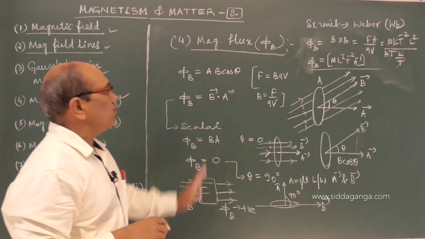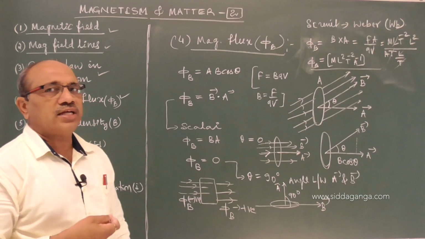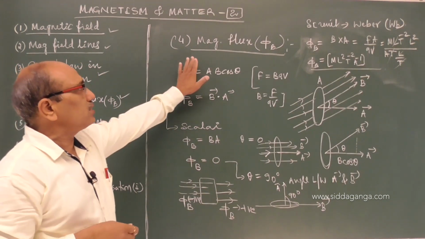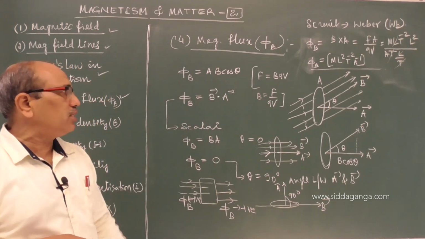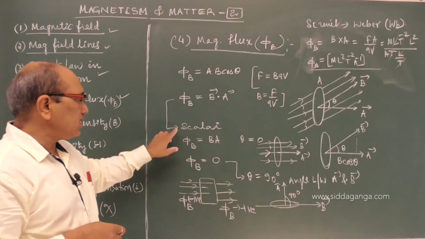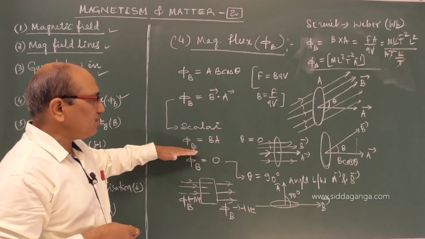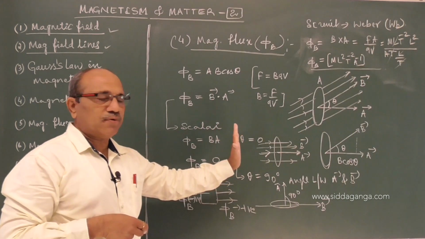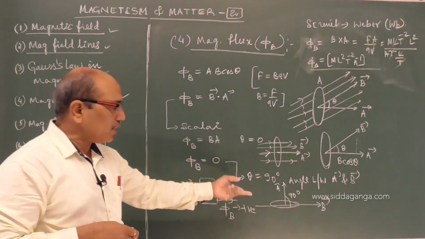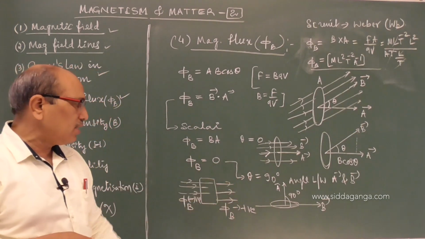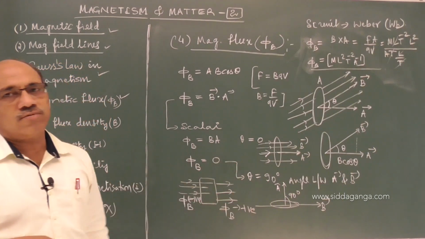That is what flux means: the total number of magnetic field lines crossing normal to a surface held in the magnetic field is defined as magnetic flux. The expression for flux, as you came to know, is AB cos theta or B dot A. It is a scalar, has the unit Weber, has a dimension, and is maximum when the surface is perpendicular to the field lines. It is 0 when the surface is parallel, or the angle between A and B becomes 90 degrees. Flux entering the surface is negative, flux leaving the surface is positive.